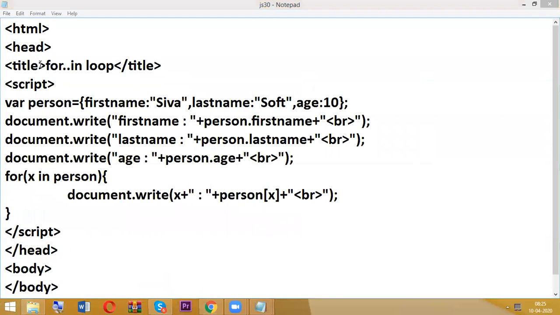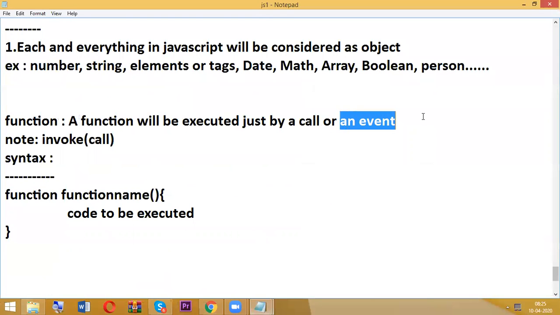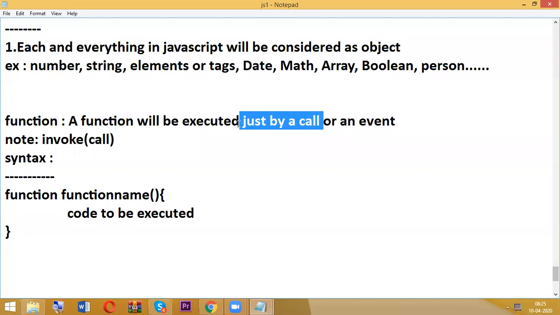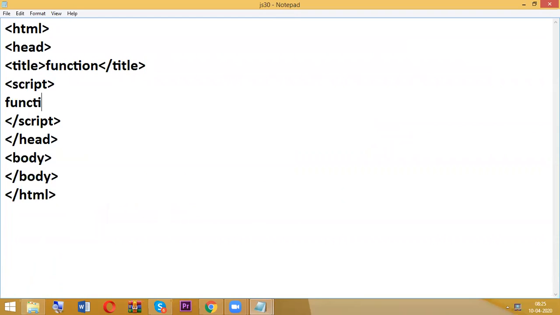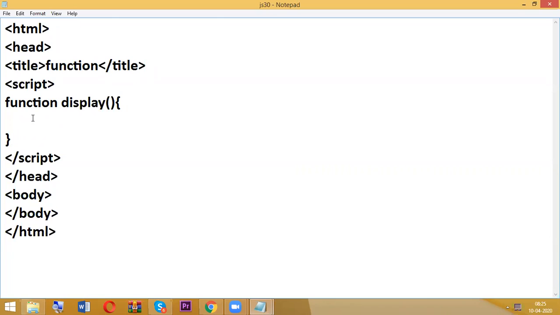Okay, so now here, function. A function will be executed just by a call or an event. Right now, don't bother about events, just bother about how to call a function. Here, for the function you can write any name. You need to write the parentheses and curly braces as part of the syntax. Here I'm going to write document.write. Just we are going to call the function.